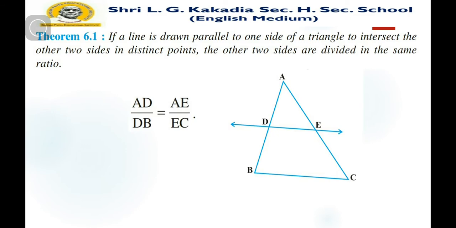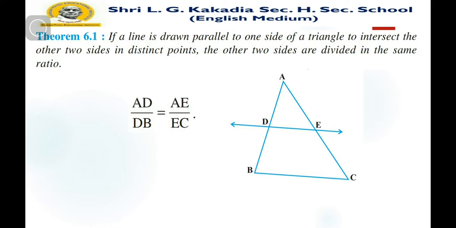So we can say that AD upon BD is equal to AE upon EC. By that way, Thales theorem, theorem number 6.1, says that if a line is drawn parallel to one side of a triangle to intersect the other two sides at two distinct points, then the other two sides are divided in the same ratio.